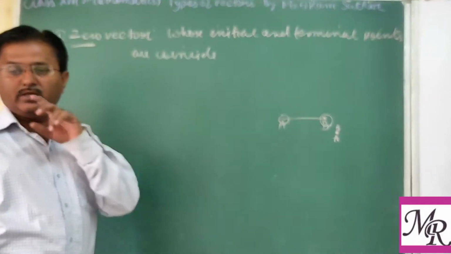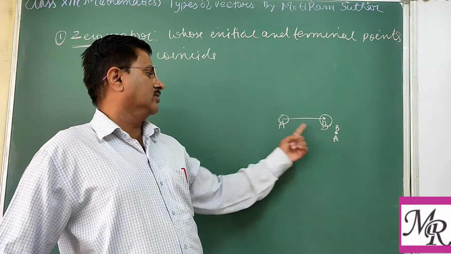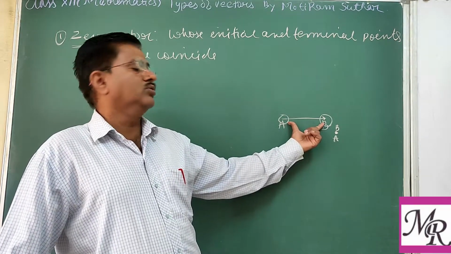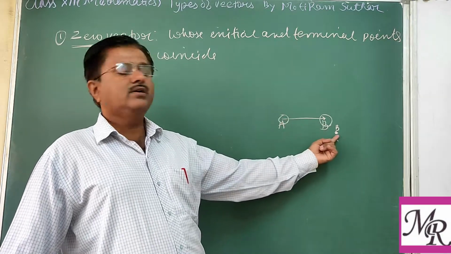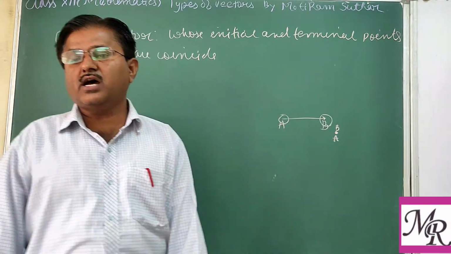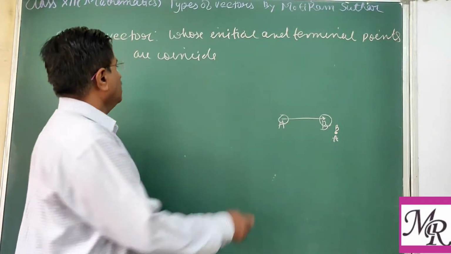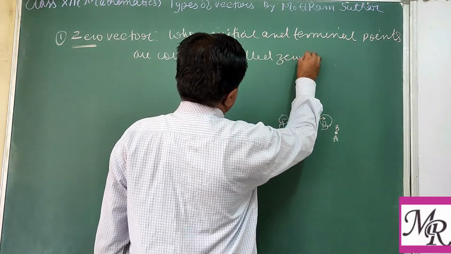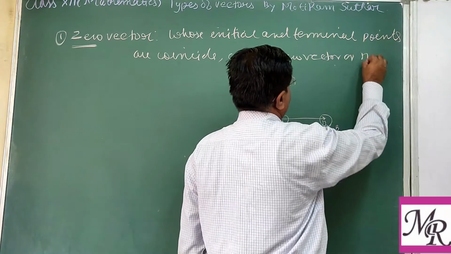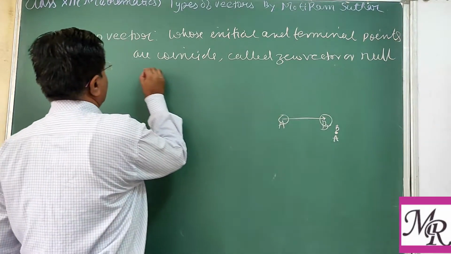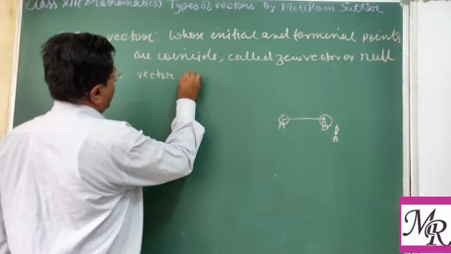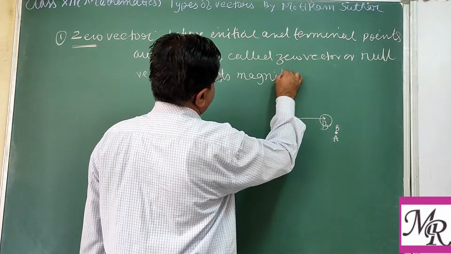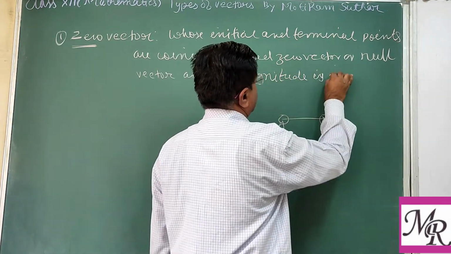As you can see, there is no magnitude or length. If AB is reduced to 0, or the length of AB is 0, then B coincides with A. Such types of vectors are known as zero vector, or we also call it null vector, and its magnitude is 0.